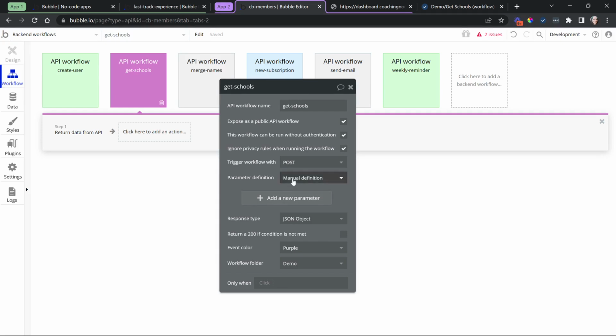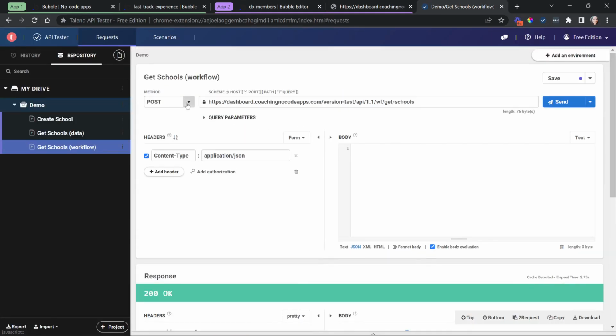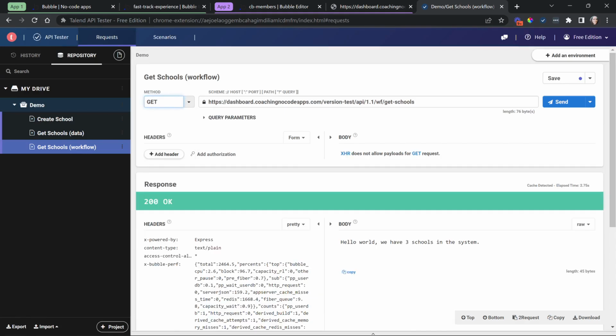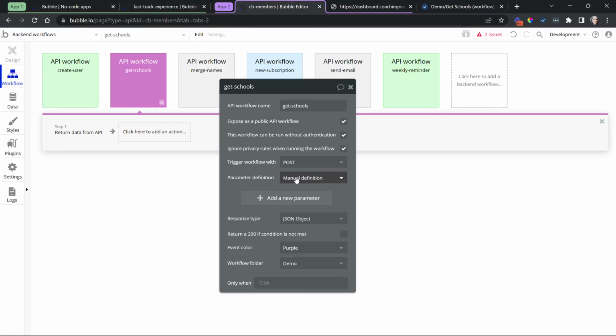This API workflow also has the ability to accept GET requests. So depending on the external service, they may or may not have the ability to do post calls. Post calls are typical. Those are going to be more common. But in the event that you have a service that you're working with that only does GET calls, then you have that ability there. So I can change this to say, okay, actually make a GET call to that endpoint, and we should just receive the exact same response here. Yes, all successful. Okay, I'm going to return it back to post and bring this back to post as well.